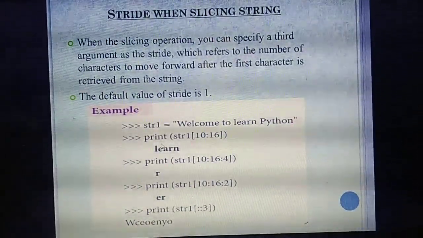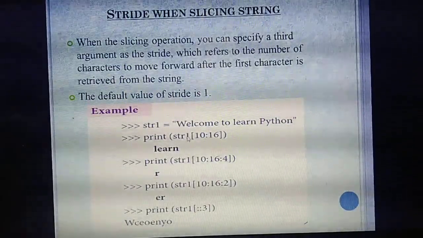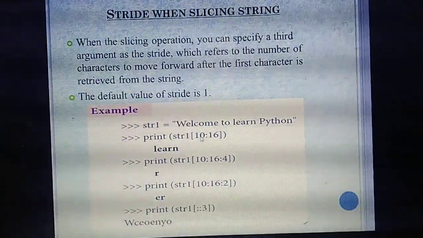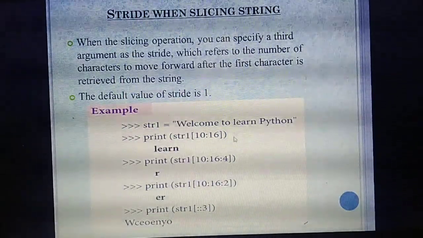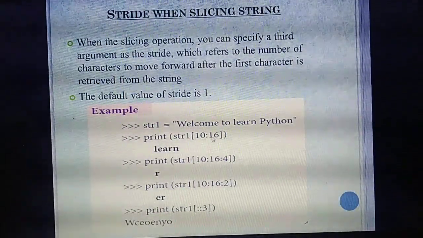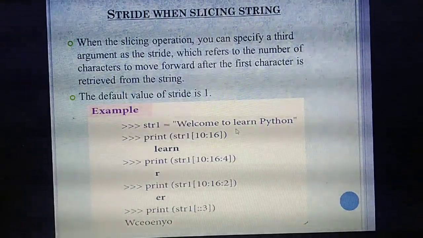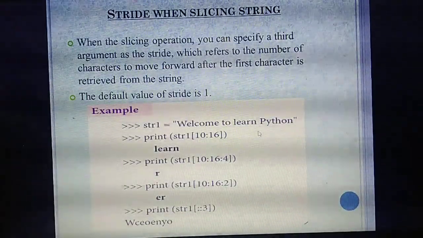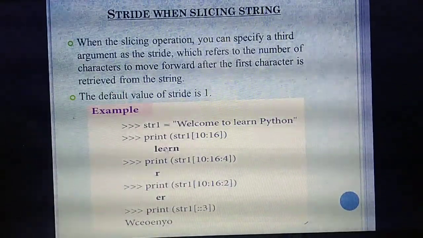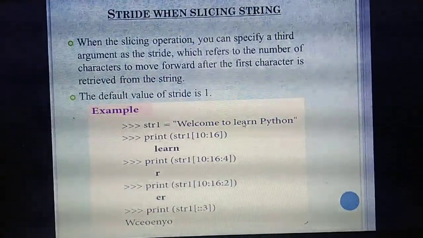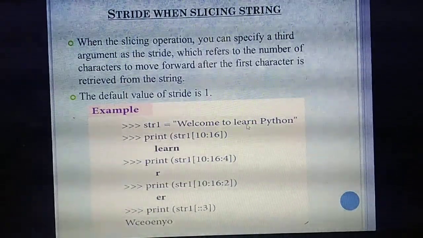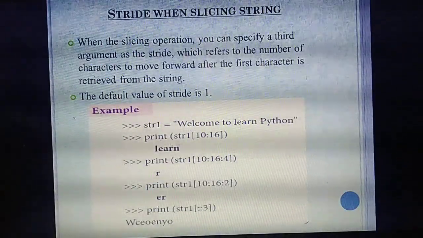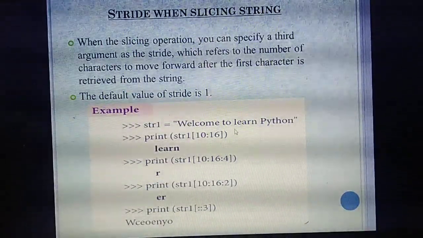See the first thing. First, they are going to print the string from index 10 to 16. From where to where, 10 to 16? The last value is always n minus 1. So here 10, 11, 12, 13, 14, and 15 is the space. So it will print till this word, learn. It takes 10 to 15, and that space at 15 it will consider. So for 10 to 16, the word learn will come.